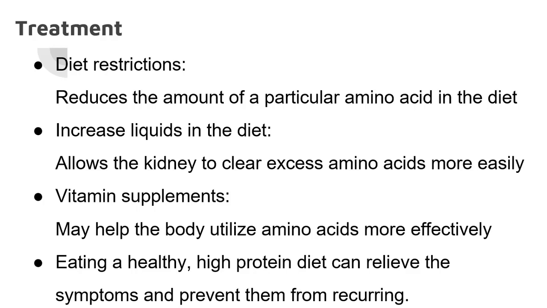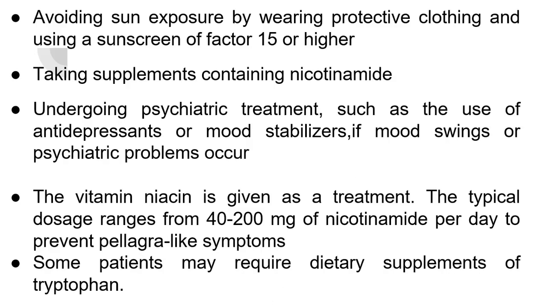Vitamin supplement, because most of the vitamin B complex is defective in Hartnup disease. So vitamin supplement may help the body to utilize the amino acid more effectively. Eating a healthy, high protein diet can relieve the symptoms and prevent them from recurring.